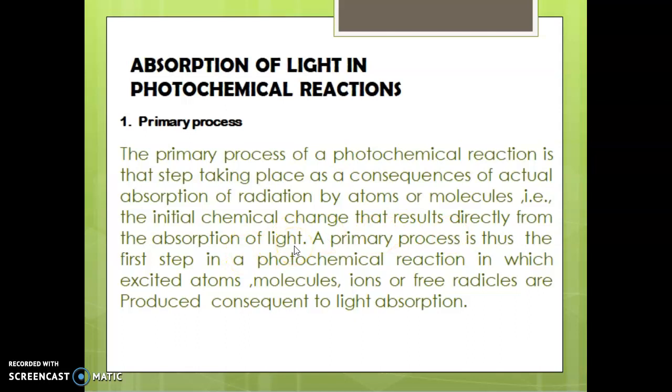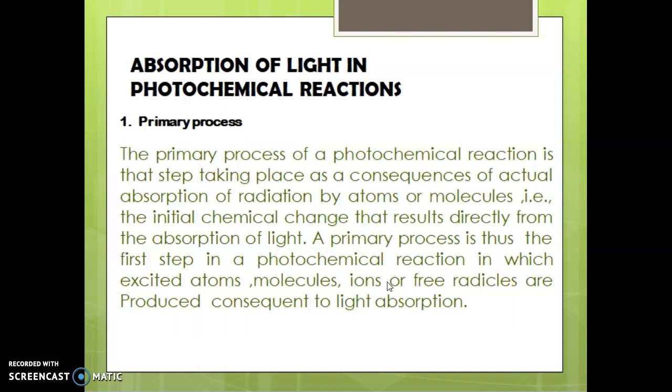The main difference between primary and secondary process is that the primary process takes place with the absorption of light, but the secondary process takes place in the absence of light, that is without the absorption of light. The primary process is just the first step in a photochemical reaction in which excited atoms, molecules, ions or free radicals are produced consequent to light absorption.